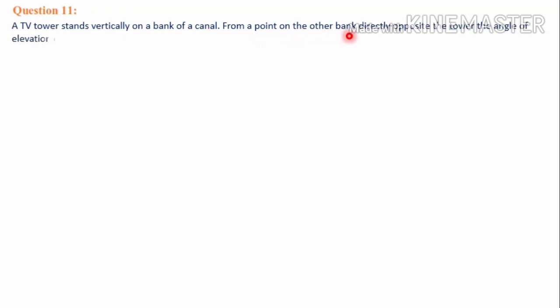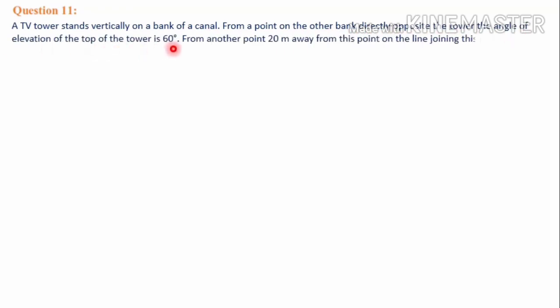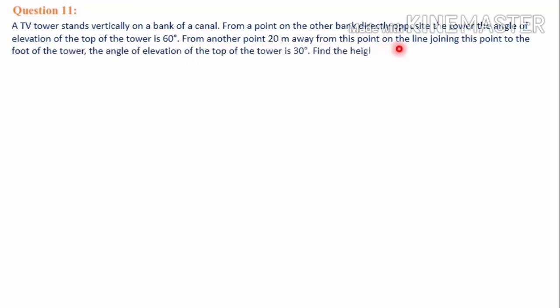Next, we shall discuss question number 11. The question is, a TV tower stands vertically on a bank of a canal. From a point on the other bank directly opposite the tower, the angle of elevation of the top of the tower is 60 degree. From another point 20 meter away from this point, on the line joining this point to the foot of the tower, the angle of elevation of the top of the tower is 30 degree. Find the height of the tower and the width of the canal.